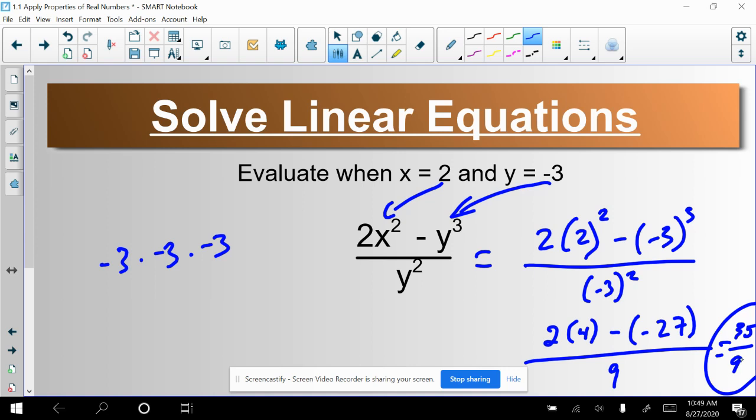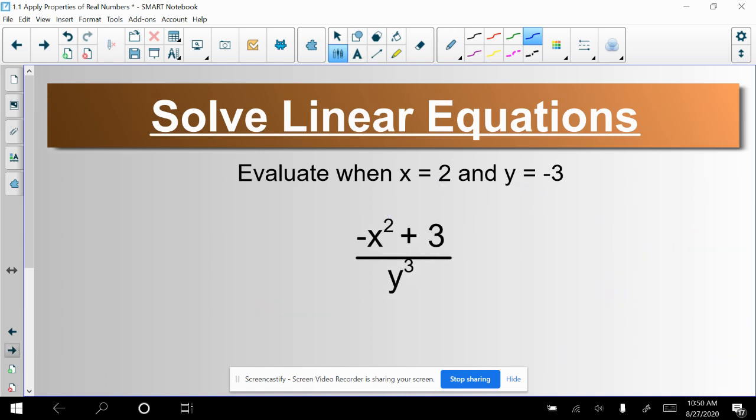I do not want to see you convert this to like 3 and 8 ninths. I know you spent a lot of time in elementary math learning how to convert numbers like this into numbers like this, converting your improper fractions to mixed numbers. However, mixed numbers are in algebra 2 ugly. We don't like them. I want improper fractions.